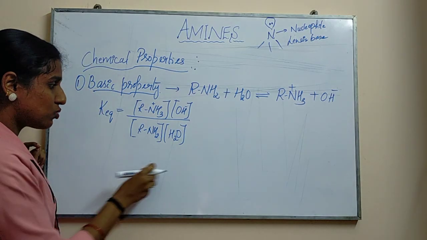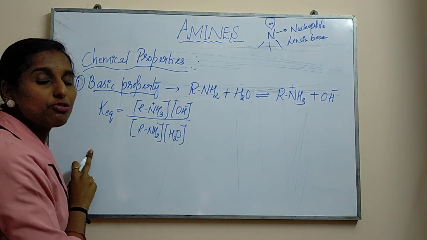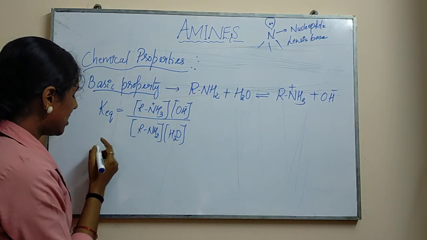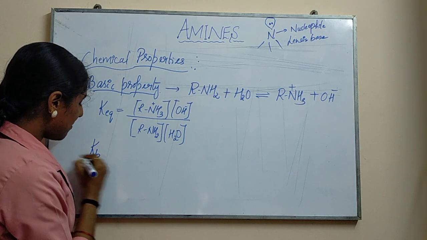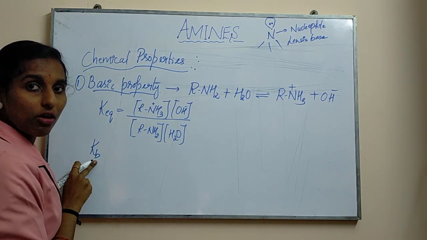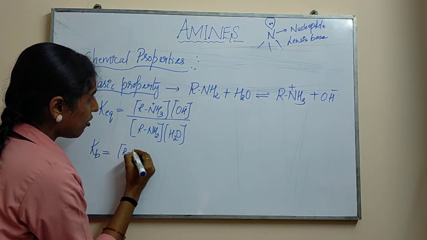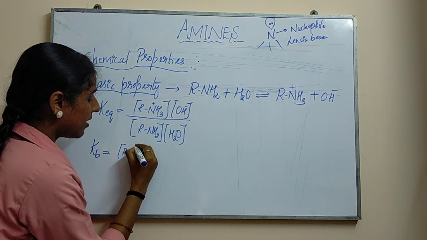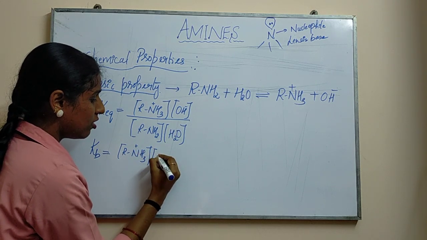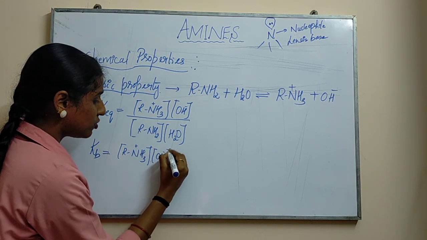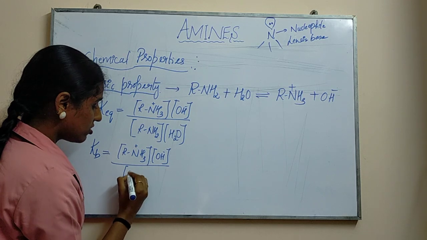If I am taking this water to the side, and writing the dissociation constant for a base, I can write it as Kb: concentration of RNH3 plus into concentration of OH minus, divided by concentration of RNH2.